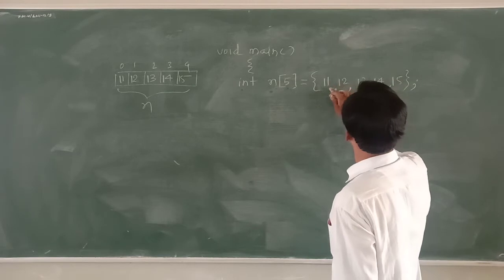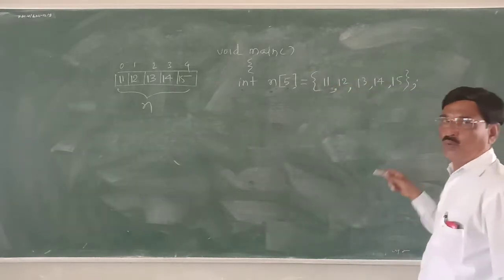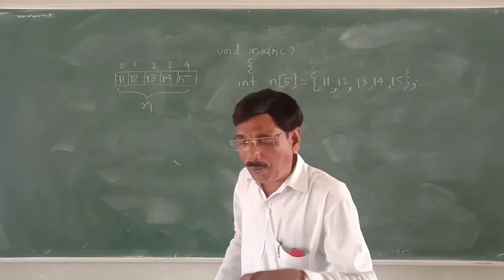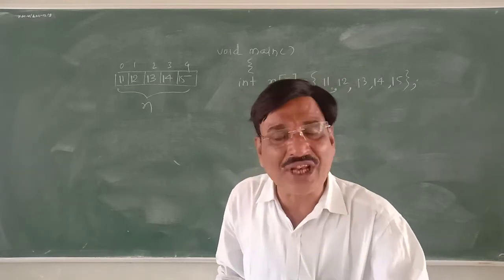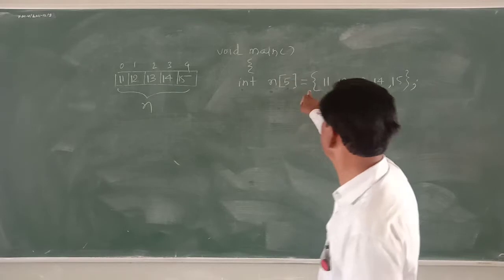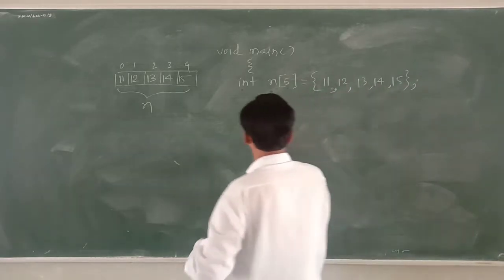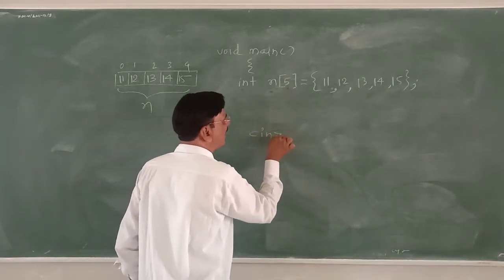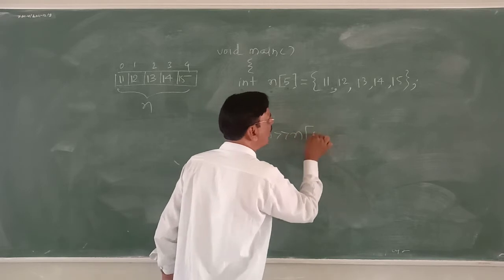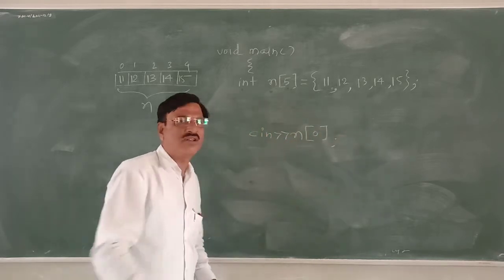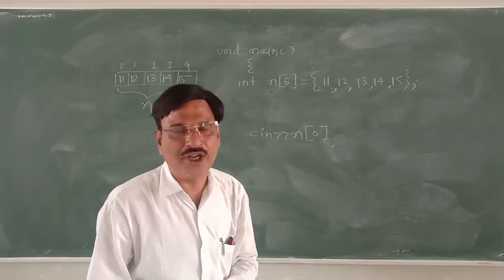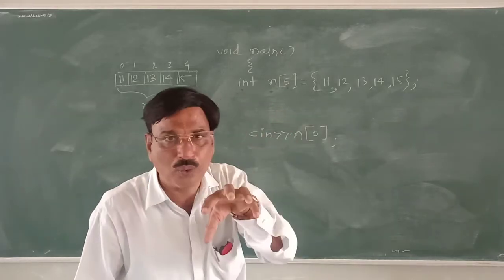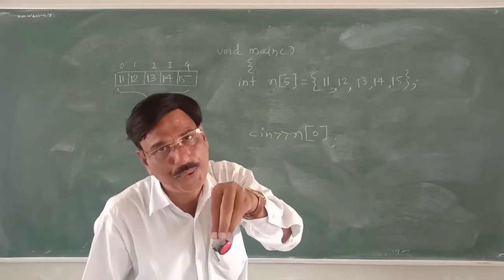Now what we have to do? Now you can ask the question, sir, if you want to initialize it dynamically, not statically, then what can we do? cin >> n[0]. How to read this? Integer n of 5.